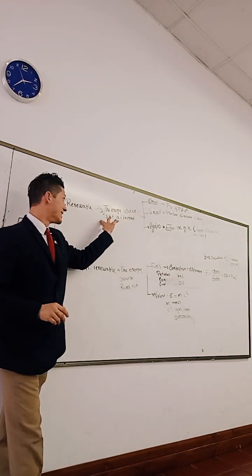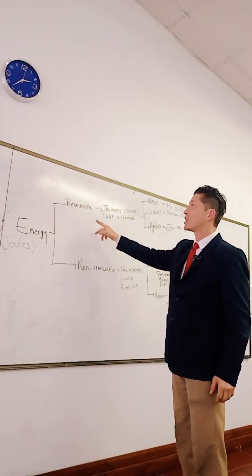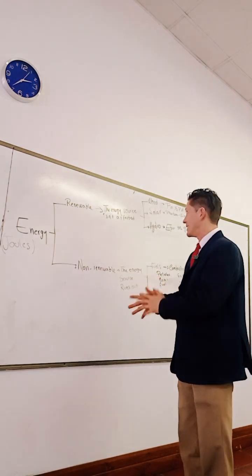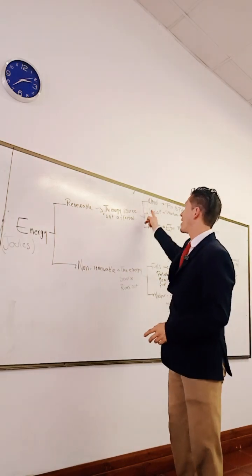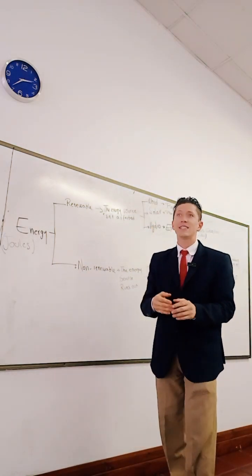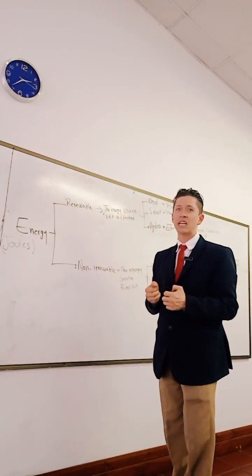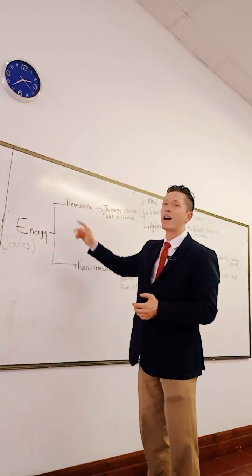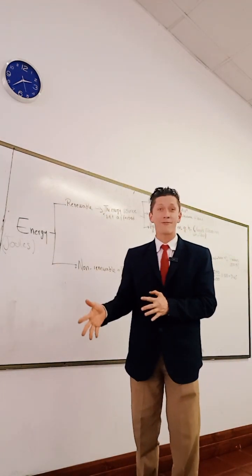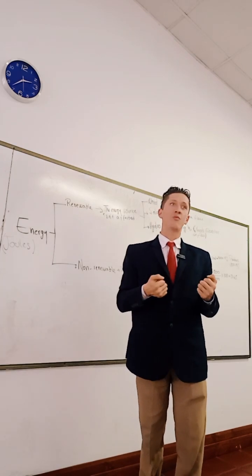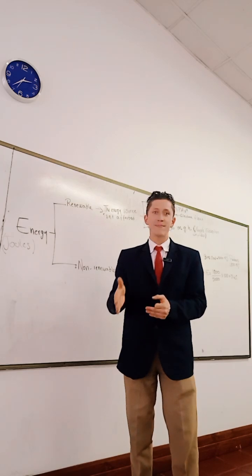The main point is that the energy source is not affected. The energy source is not affected. That's why this is renewable. For instance, the wind, solar, and hydro. Why? Because the wind is not wasted or affected by consuming or transforming that energy. That's why it's renewable. The solar one, because the sun is not affected when we are getting and transforming that energy. The source of energy is not affected at all.